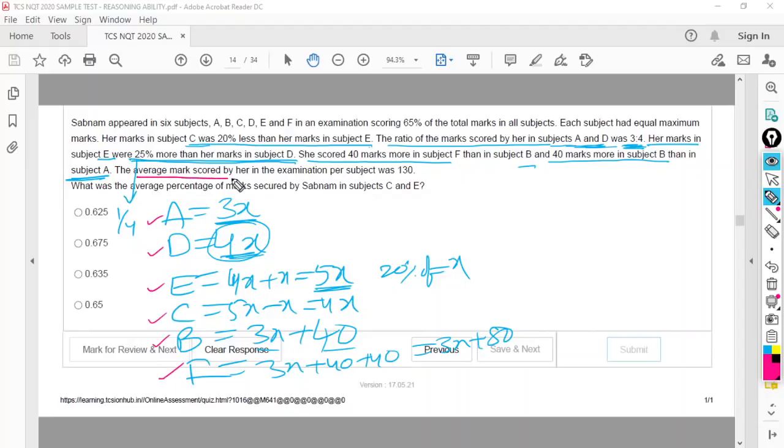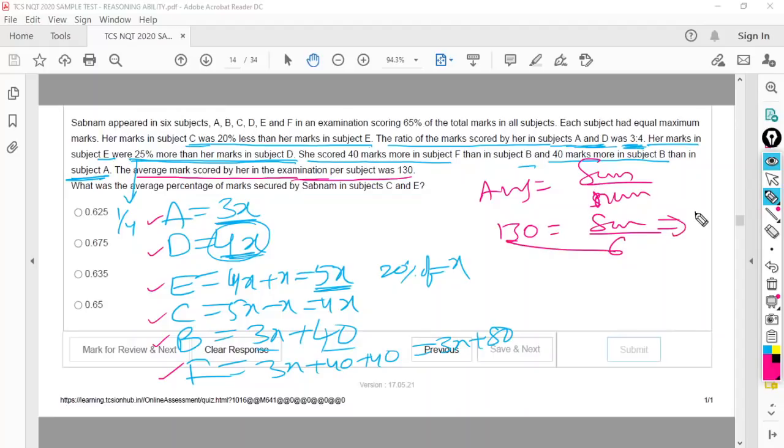Given, the average marks obtained by her in all the 6 subjects put together is 130. How do you find average? Sum of the marks in all the subjects divided by number of subjects. So 130 is equal to sum by 6. On cross multiplication, sum of the marks in all the subjects is 130 times 6, which is 780. She scored 780.